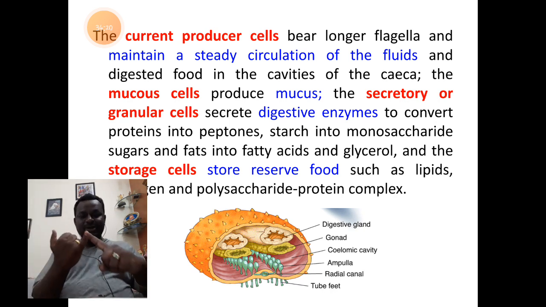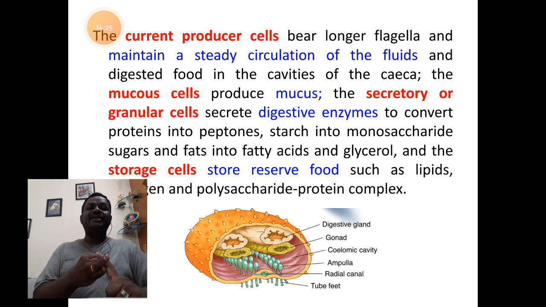So we have understood mucus cells that secrete mucus. We have understood granular cells or secretory cells secrete the digestive enzymes of lipases, proteases and amylases, and storage cells will store the extra food in the form of reserve food granules.